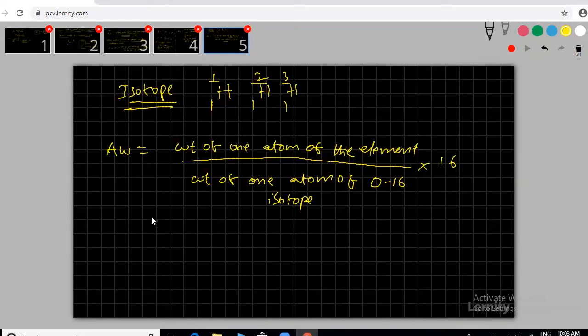Now we can calculate, for example, the nitrogen atom. The weight of a nitrogen atom is 14, by the weight of one atom of oxygen isotope, 16, into 16. So 16 will get cancelled. This is 14.